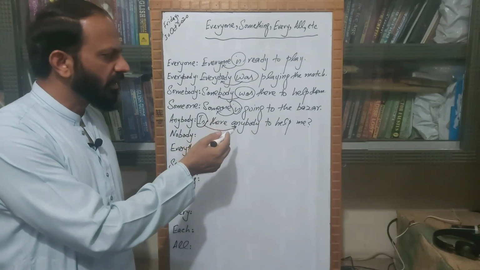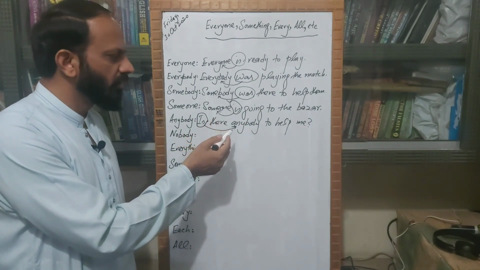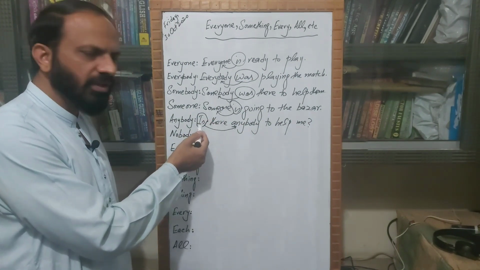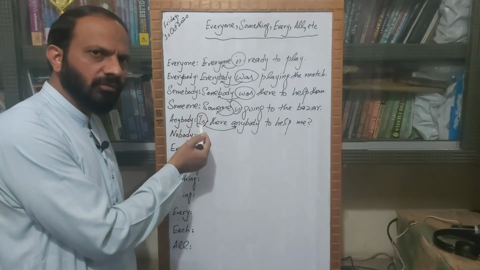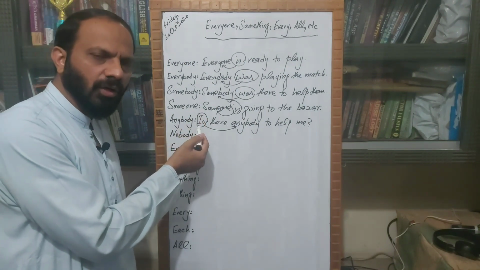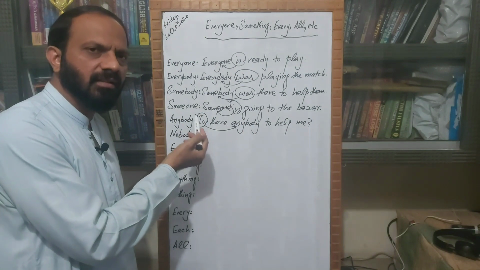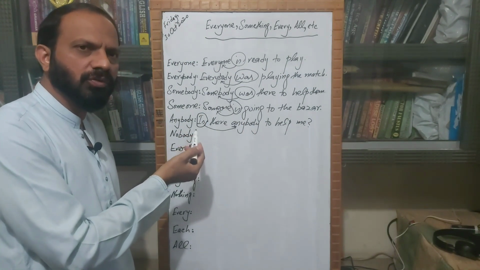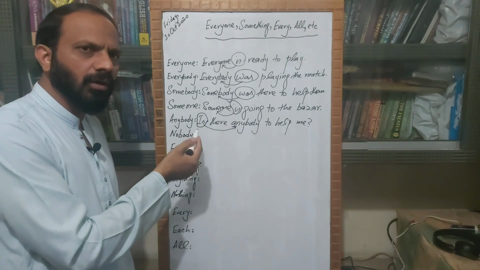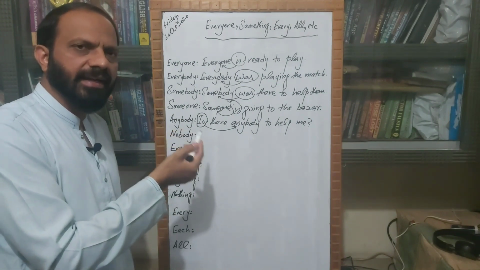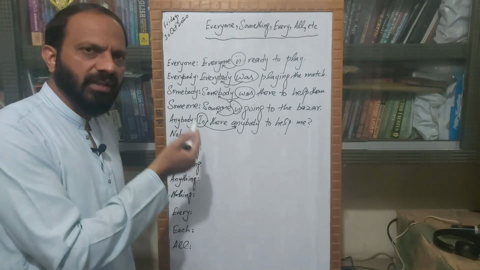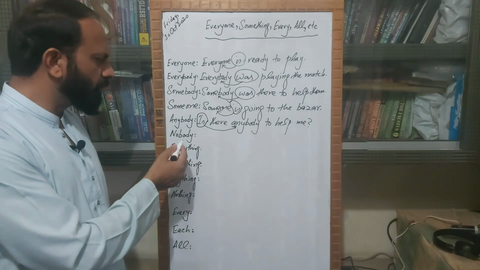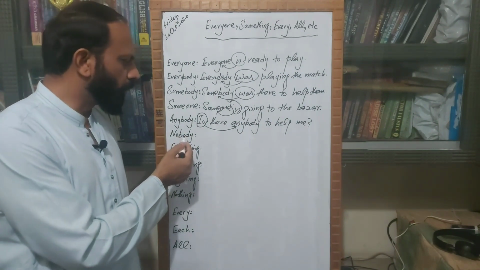Actually, this is an interrogative sentence. Here we are using the singular verb in the beginning of the sentence. As it is the rule, we use a helping verb in the beginning of a sentence if the sentence is an interrogative sentence.